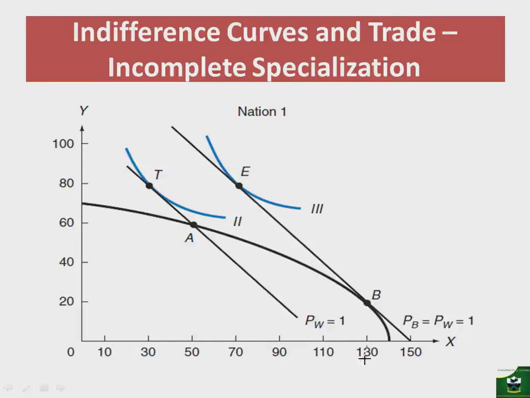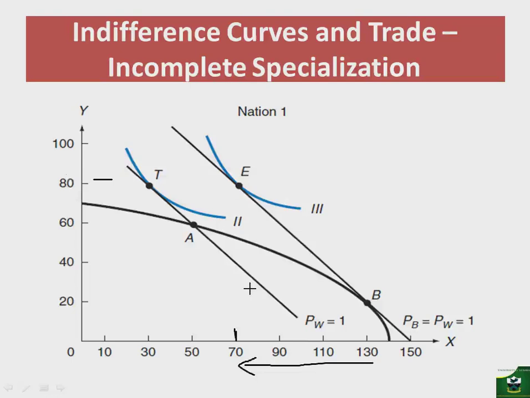By exchanging 60 units of X for 60 units of Y, nation 1 will then consume at point E. Note that at point E, nation 1 is consuming 70 of X, which means that from 130 to consume 70, nation 1 has exported 60 units of X. And nation 1 is consuming 80 units of Y, so you will notice that from 20 to 80, nation 1 is importing 60 of Y.